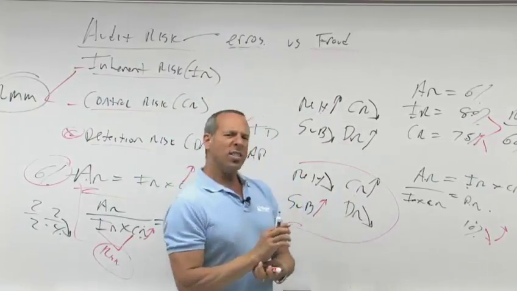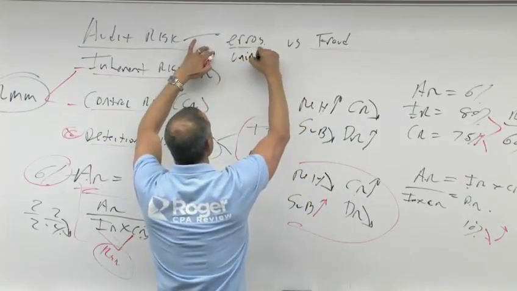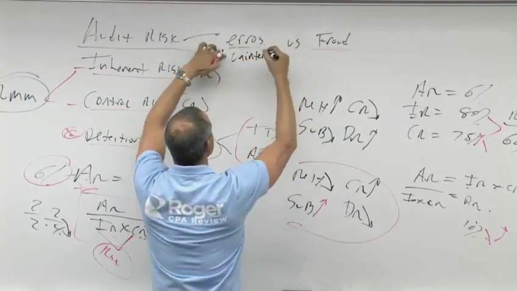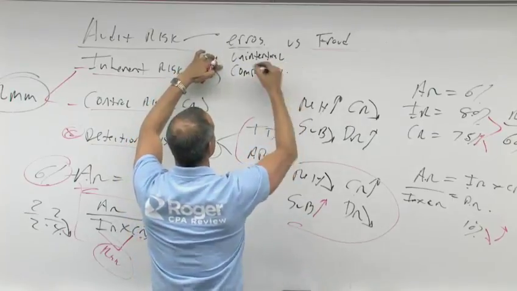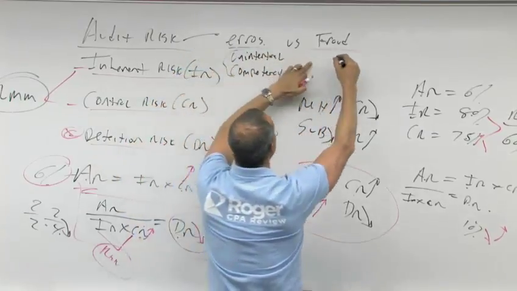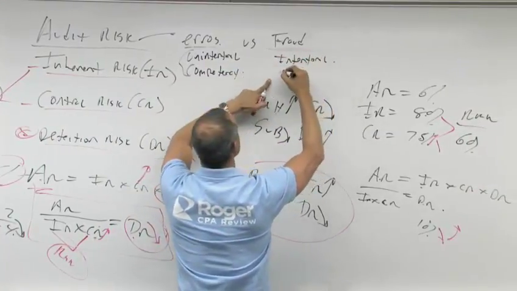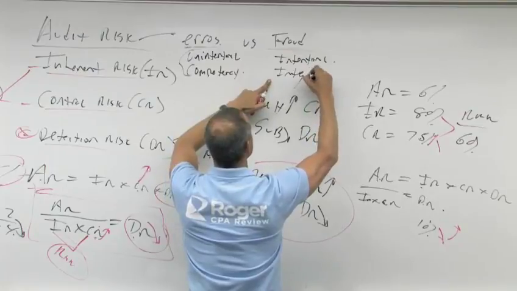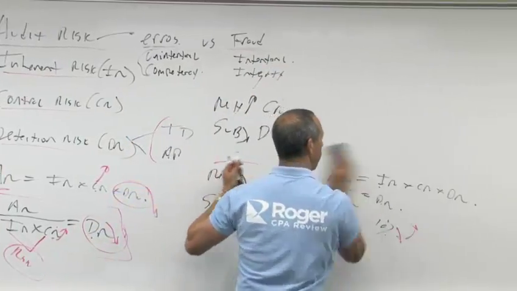Now, what's the big difference? Well, errors would be unintentional. 2 + 2 is 5. It deals with competency of the employee. Fraud is generally intentional. It deals with the integrity of either the management or integrity of the employees.